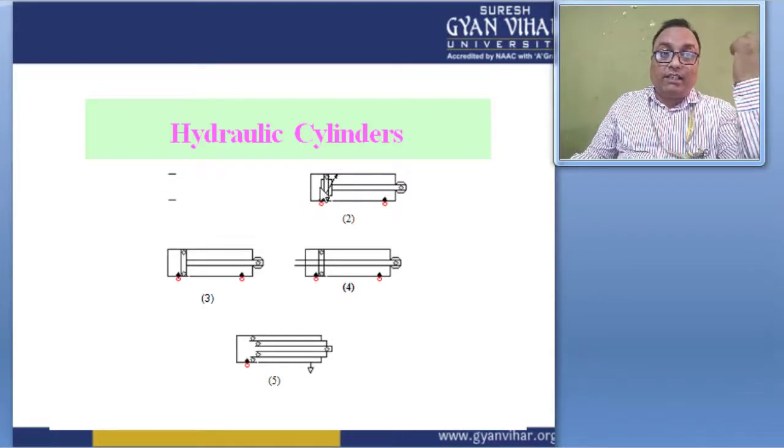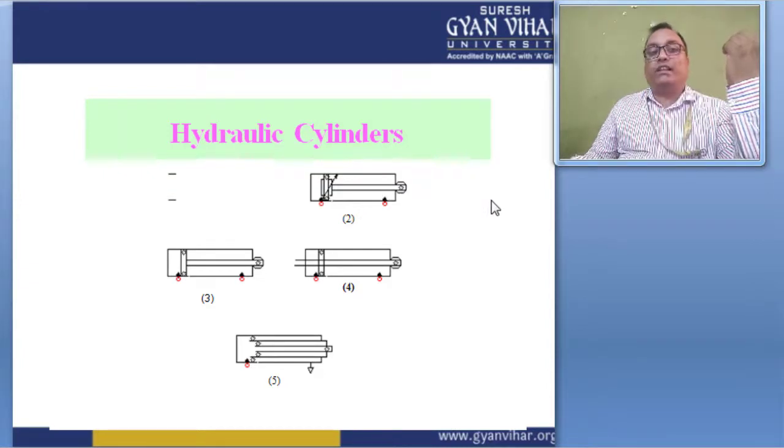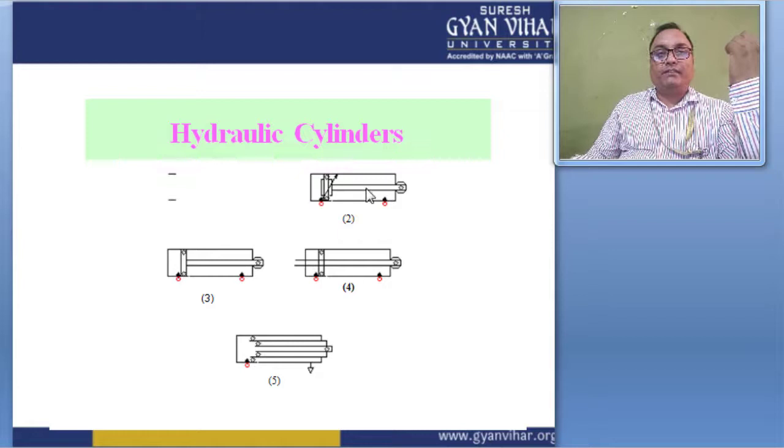Suppose it creates a pressure inside this piston, so this pressure creates a force, and then because of this force the piston moves in the upward, forward direction, right?